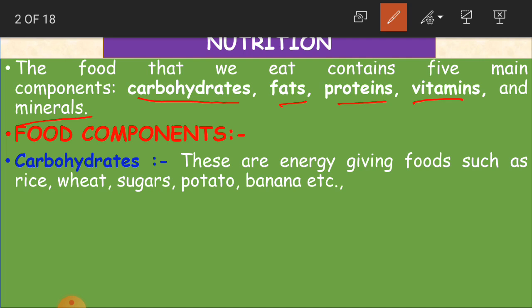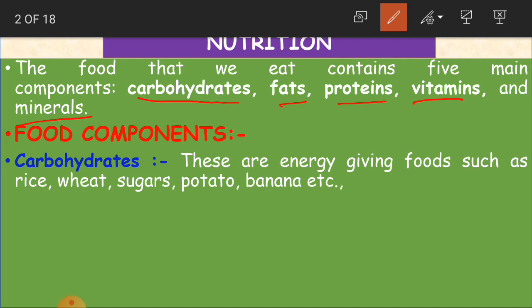Okay, children. So these are the main components, and these components of food are derived from plants and animals. From plants we are getting vegetables, green leaf vegetables, and also grains, cereals, and all that. And from animals we are getting what? Milk, egg, meat, and all that. So our basic food depends on animals and plants.